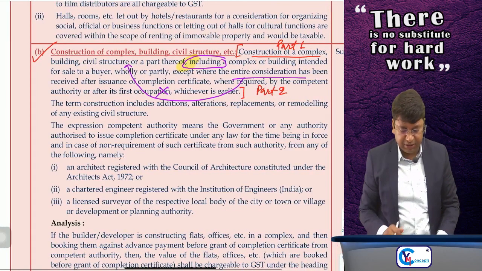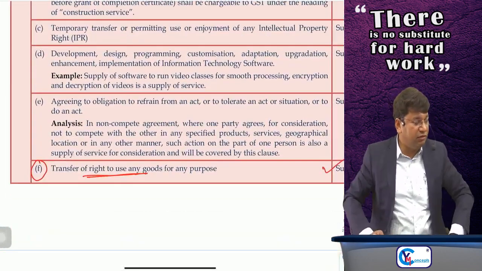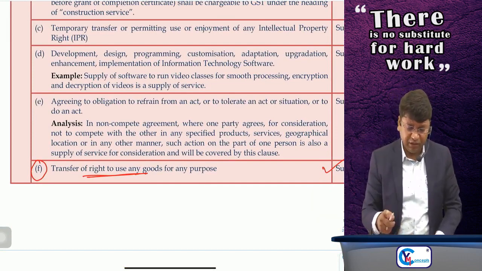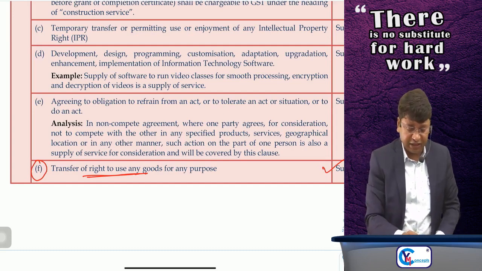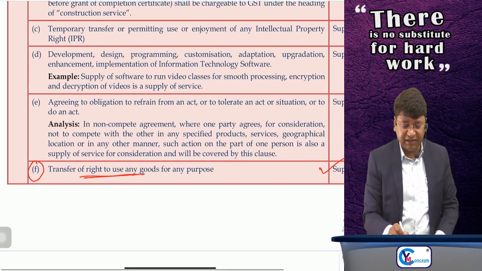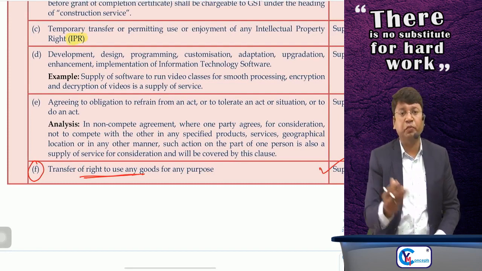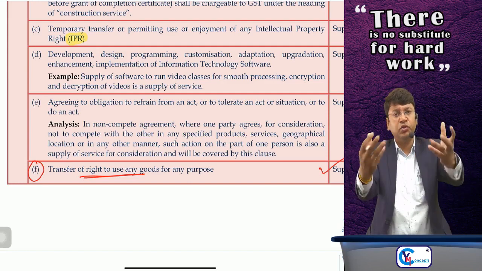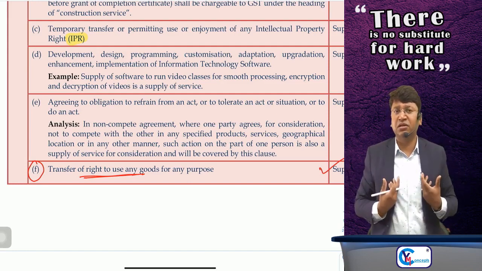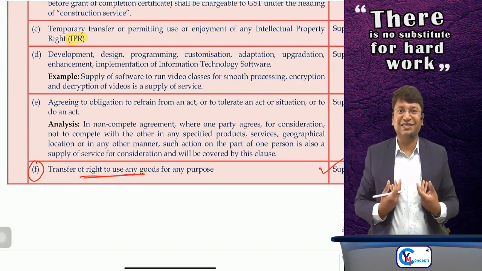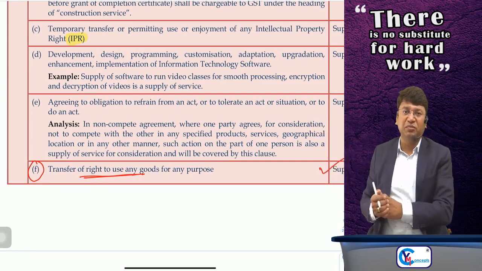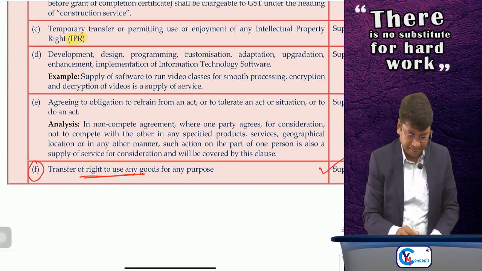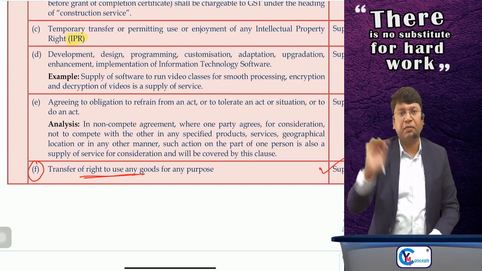Okay, sir. Now clause number C. Just a few minutes, this entire para will be clear. This clause number C says that temporary transfer or permitting the use of any intellectual property right, IPR, like copyright, trademark, patent, etc. If you are transferring temporarily, if you are allowing the use of such copyright, suppose I am an author, I am giving rights to my publisher to publish the books, and he will give me some royalty. It is supply of service. Sir, supply of service by author to publisher.